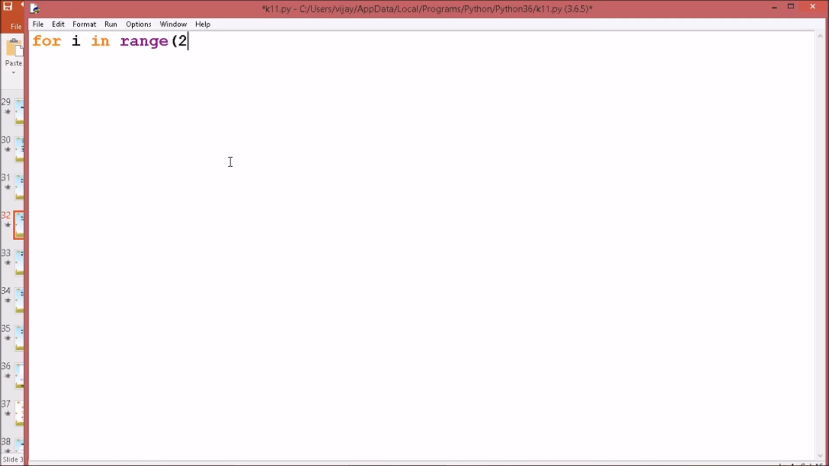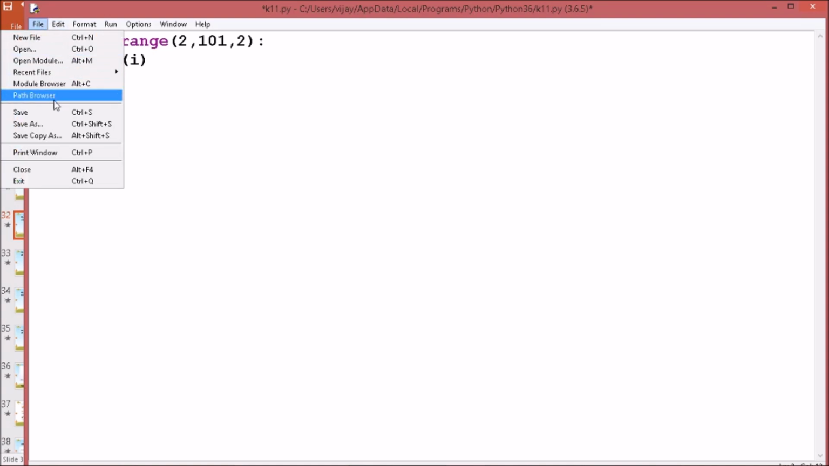2 comma 101 comma 2, as the even numbers start with 2. And we have to put a colon over here, and when I write print I, I refers to elements one by one from 2 to 101 with the steps of 2, that is 2, 4, 6, 8 and so on.